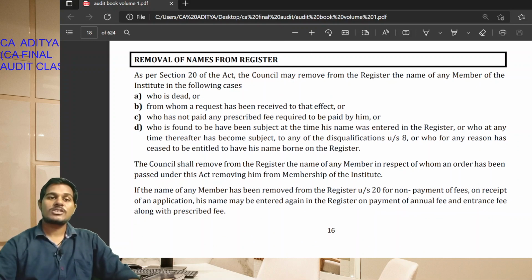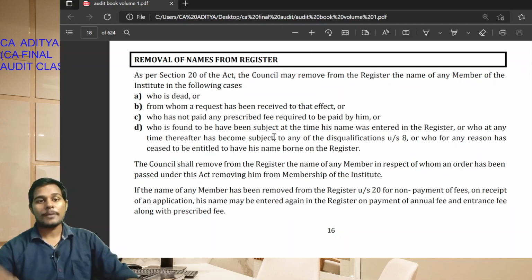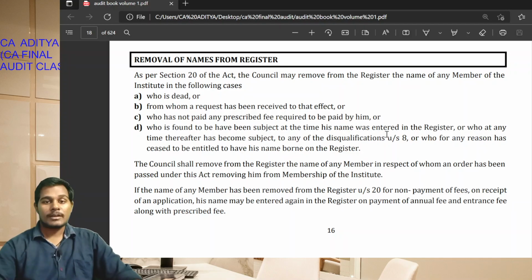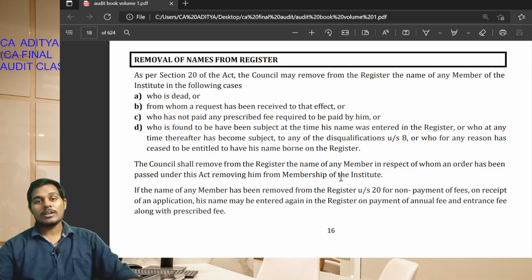Removal of name from the register, that is the removal of the name of a member from the register. A person who is dead, or who requests to remove his name from the register, or who has not paid the membership fee, or who for any reason has ceased to be a member. Okay students, the council shall remove from the register a person on whom an order has been passed under this Act. If any order is passed, then the member shall be removed from the register.